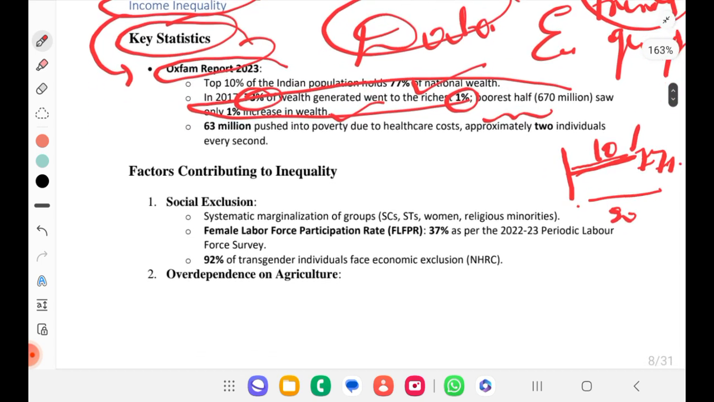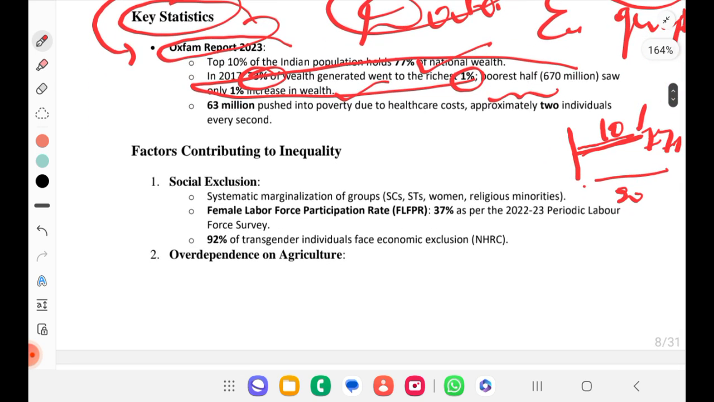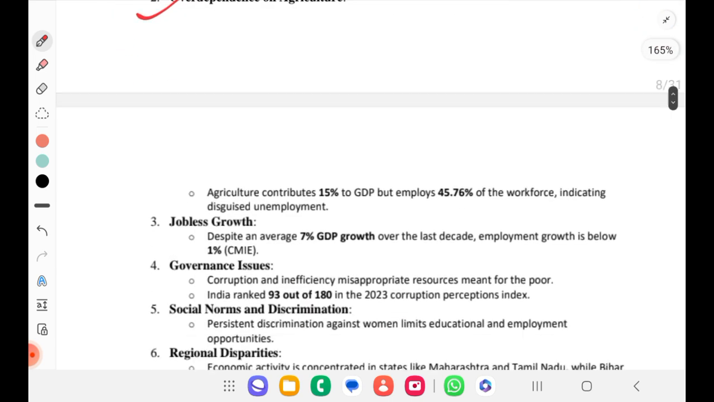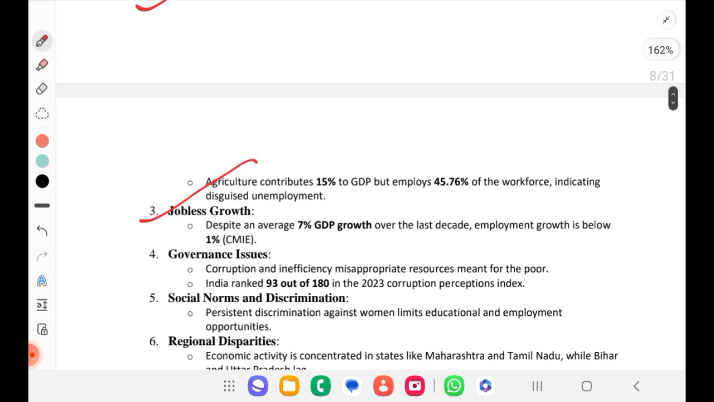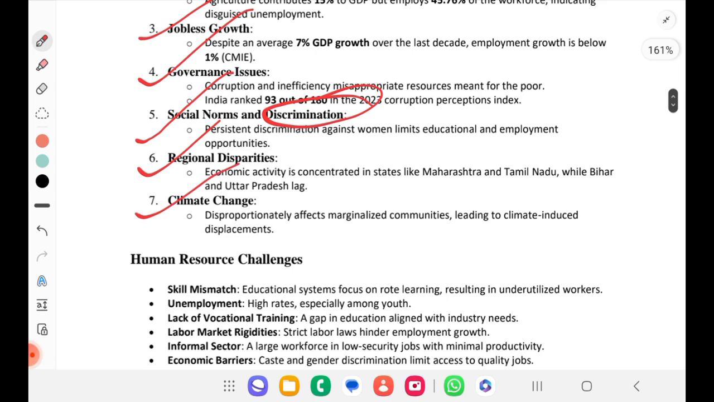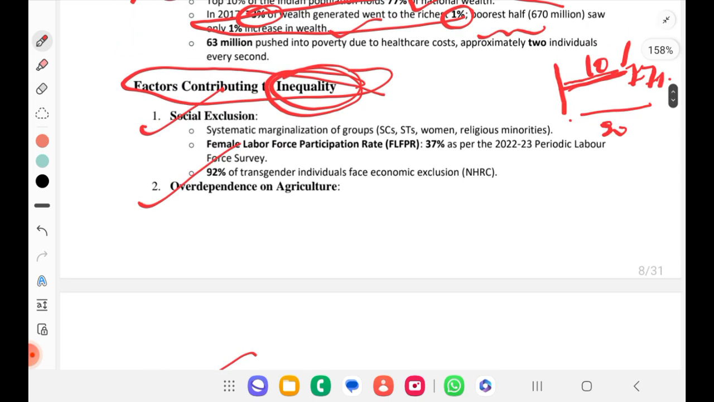Then we'll go to the factors contributing to inequality. What are the factors that contribute to inequality? Any factor which does not have equality is an inequality factor, right? It might be social, agriculture, employment, governance and discrimination, regional disparities, climate change, anything. Wherever you can't see an equal distribution of pain or gain, that is inequality.